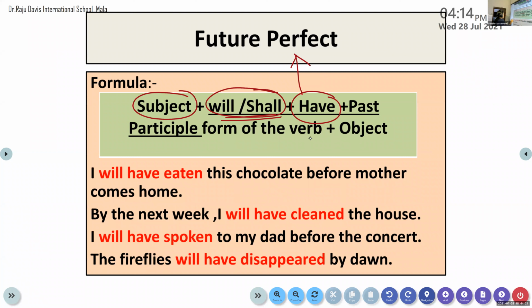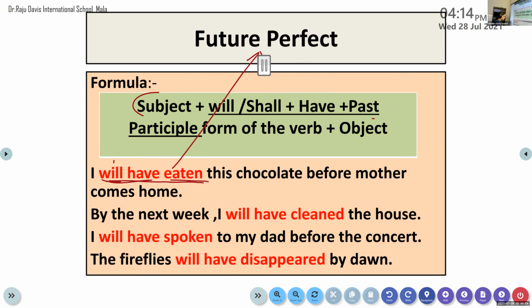Look here, children. I, subject. Will or shall. Will shows this is future. Have is the base form because will is the modal auxiliary verb, and after have we use the past participle form. Eaten is the past participle form, or the third form of the verb. So will have eaten is the finite verb here, and this shows that the given sentence is an example of future perfect. Clear?